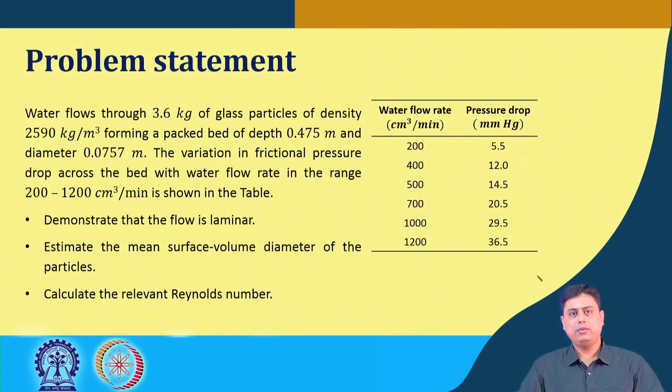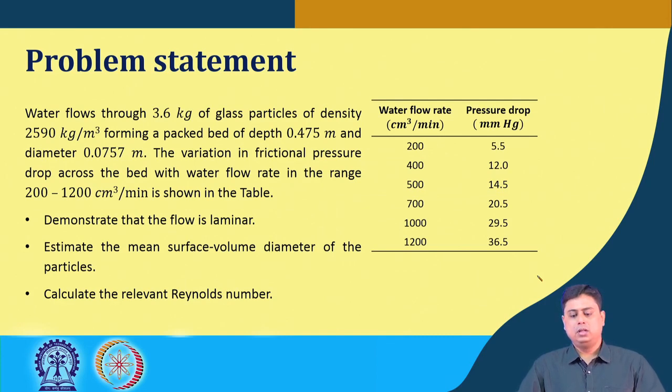The variation in frictional pressure drop across the bed with water flow rate in the range of 200 to 1200 cc per minute is given in the table. We have to show at first that this flow behavior is laminar. We have to estimate the mean surface volume diameter of these particles, and calculate the relevant Reynolds number.